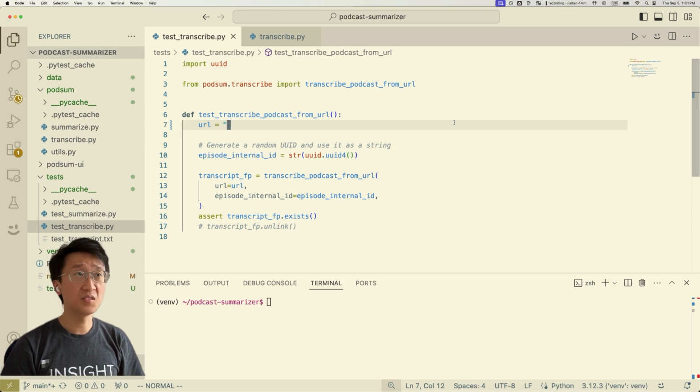All right, before moving forward, let's actually make a little test to make sure this shit actually works. So here's a pretty simple test.